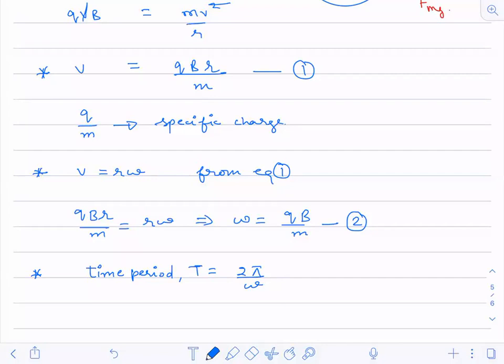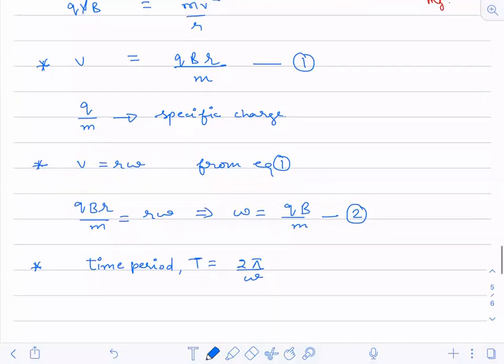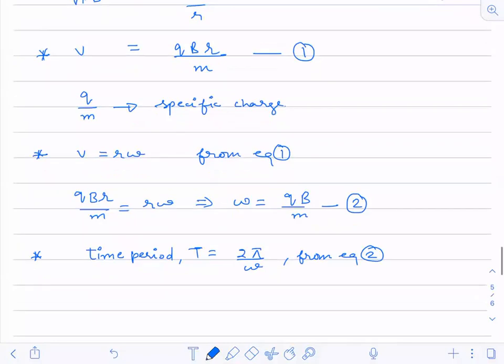Now the omega value we have already calculated from equation 2, so just substitute it. Time period will become 2 pi by omega, and omega value is QB by m. So this is the time period value. This is equation number 3.